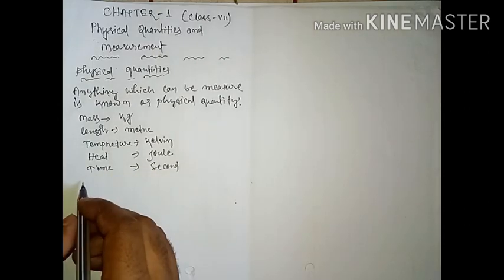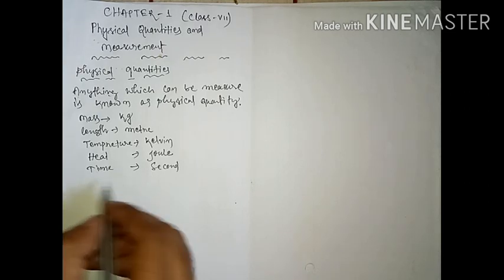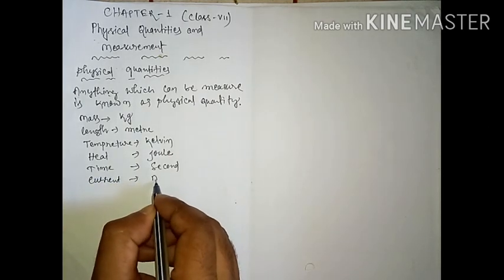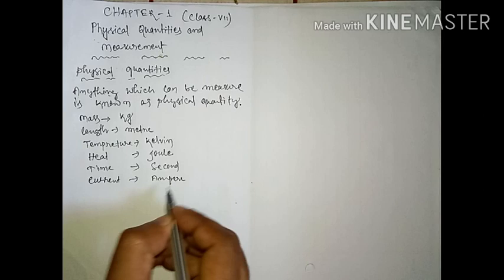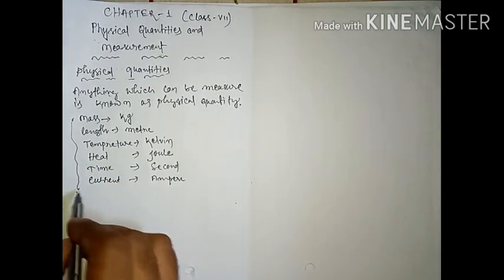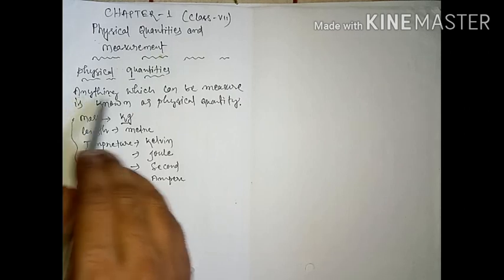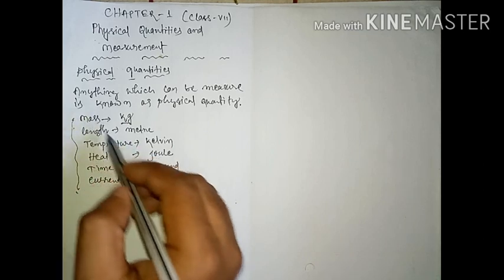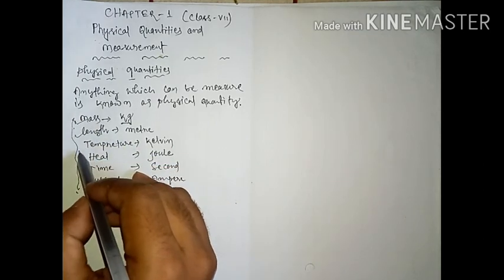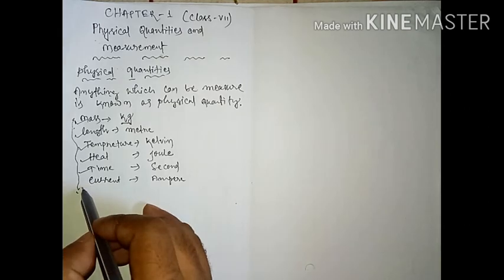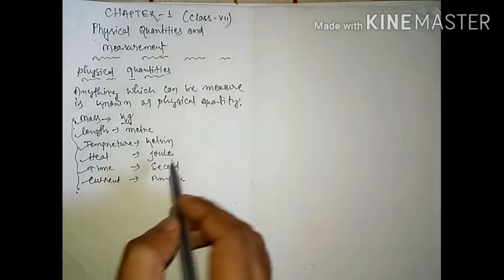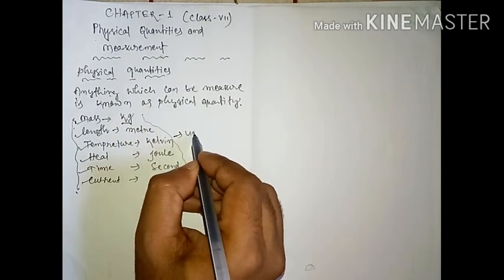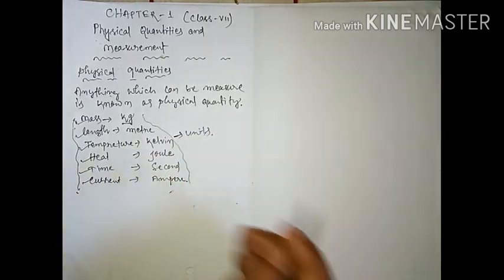Similarly students, some other things also, current also, that can be measured in ampere. Like these are some physical quantities which you can measure. So which you can measure, that is known as your physical quantity. Here I told you only some examples: mass, length, temperature, heat, time, current. So these are your physical quantities, and these are your units. Always remember, these are your units.